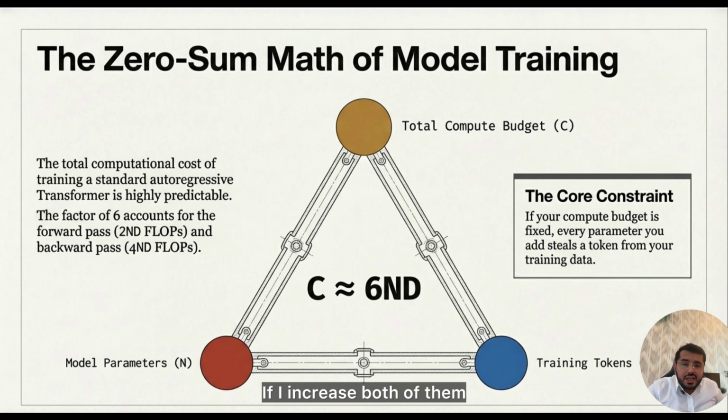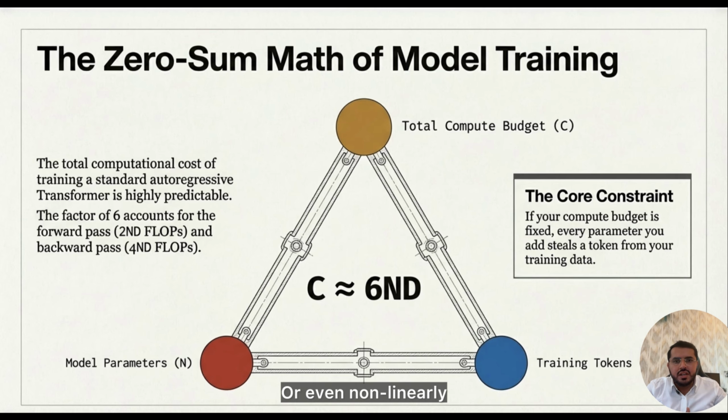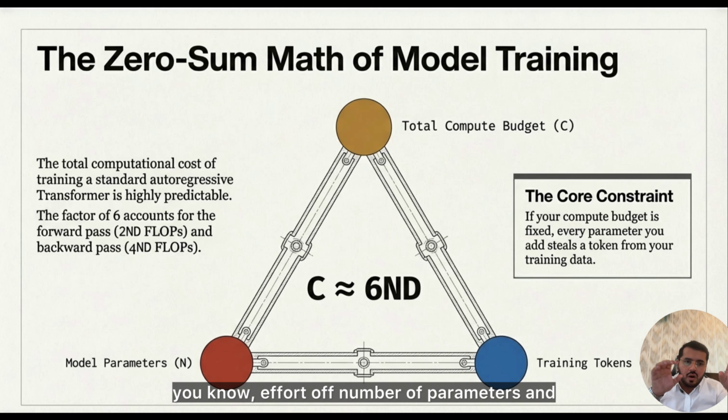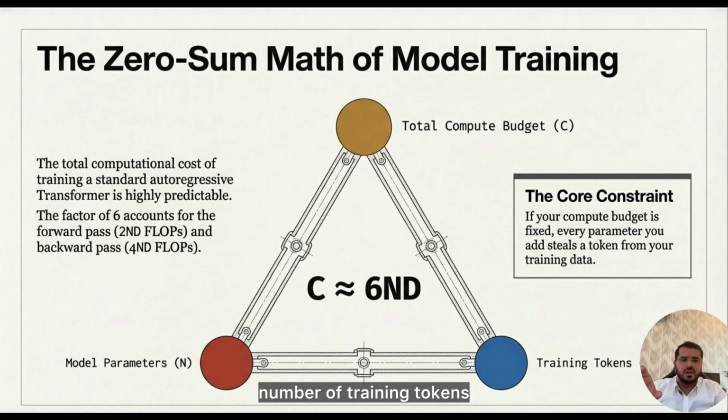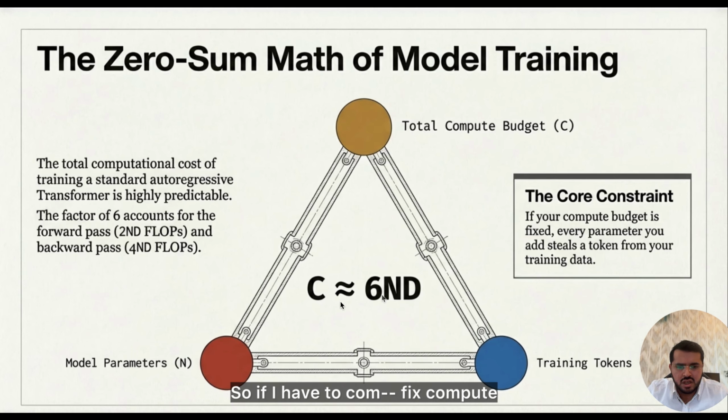If I increase both the model complexity and the training data, my compute will increase proportionately, or even non-linearly, because compute is a multiplicative effort of the number of parameters and the number of training tokens. So if I multiply them, compute will increase. So I cannot increase both of them, because compute will non-linearly increase. I have to fix compute. So if I have to fix compute, I have to tune them up or down.